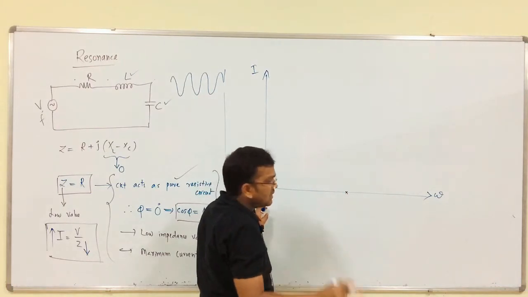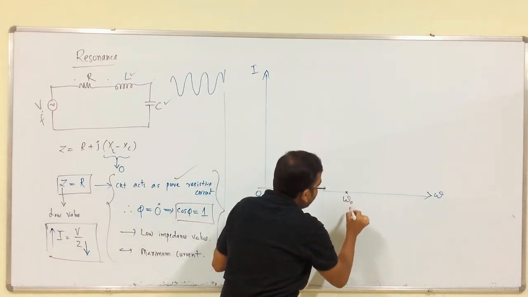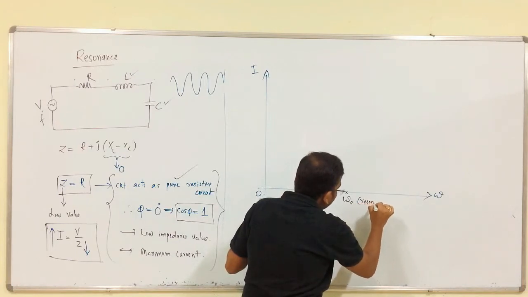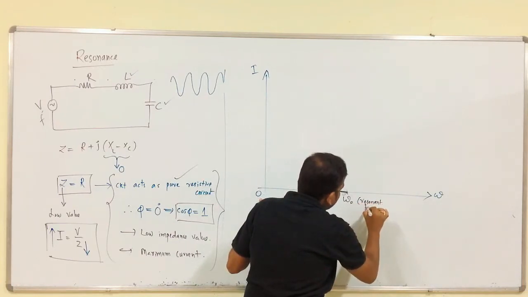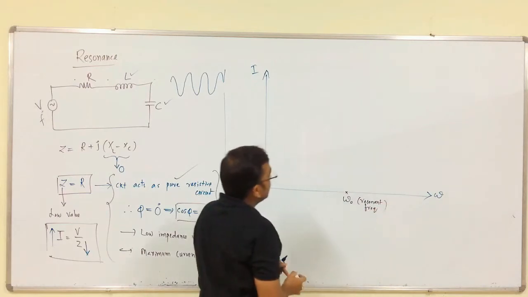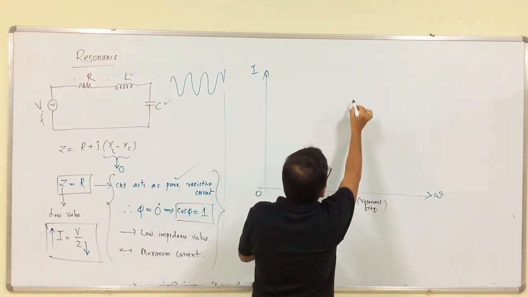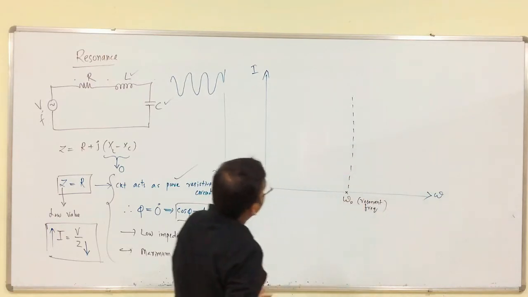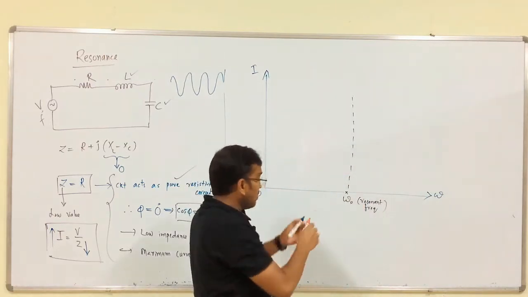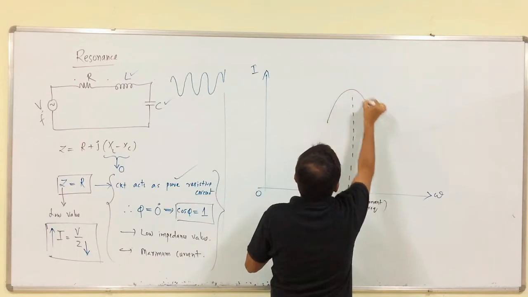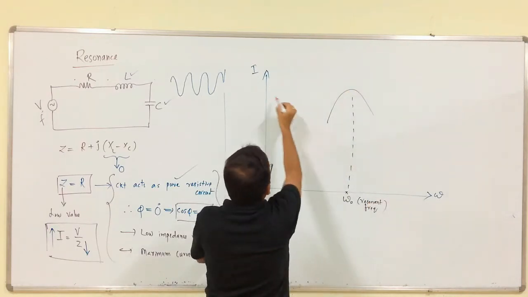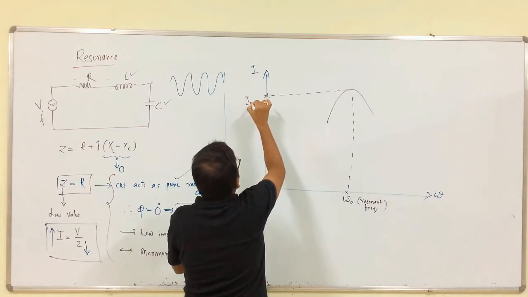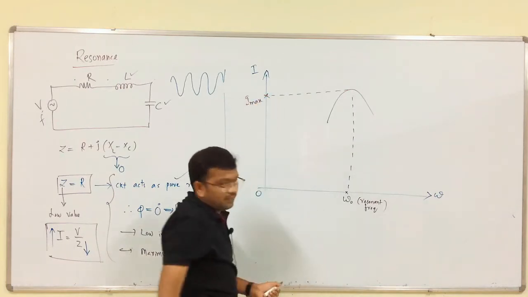That particular frequency is nothing but what? Omega naught, that is the resonant frequency, right. So, at this frequency, I am going to get maximum current. This is I max, right, I max.